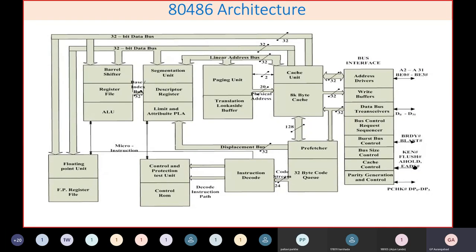For this also, 80486 is the processor, and to help with floating point arithmetic, it has a supported math coprocessor, because you would need floating point mostly for graphics and some calculations with high precision or high accuracy. In that you need floating point calculation, so math processors are used.